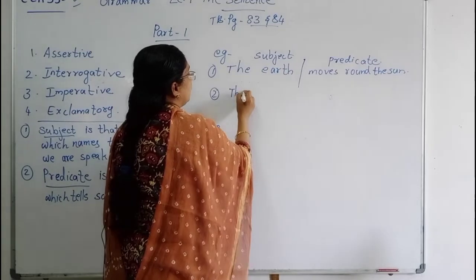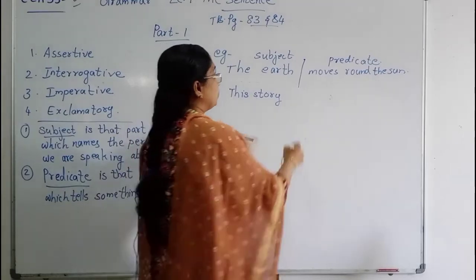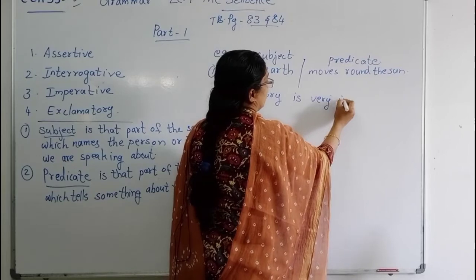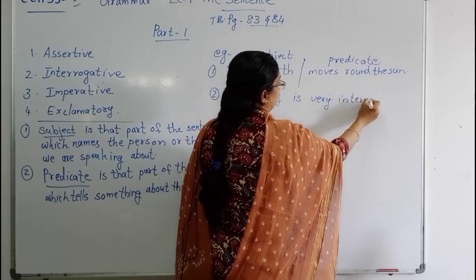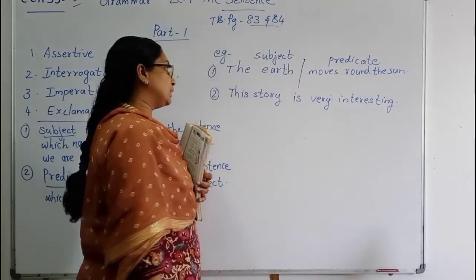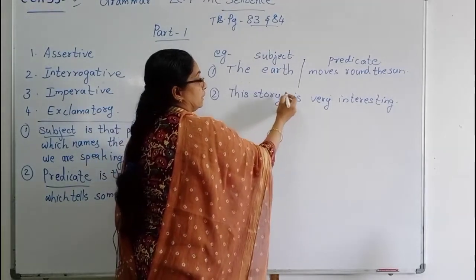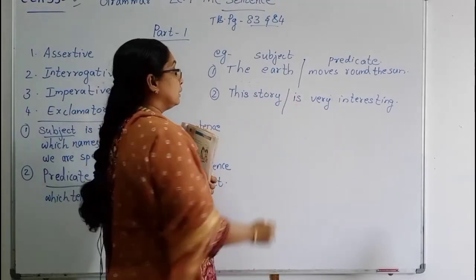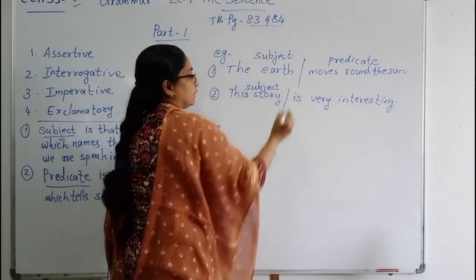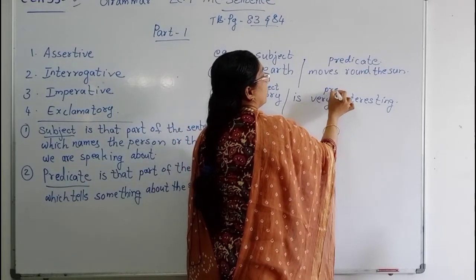Then the second sentence for the example: This story is very interesting. This is a complete sentence. This story is very interesting. In this sentence, this story is the subject part of the sentence, and is very interesting is the predicate part of the sentence.